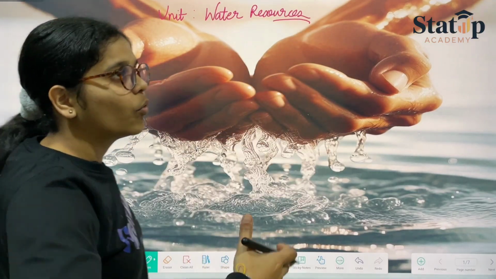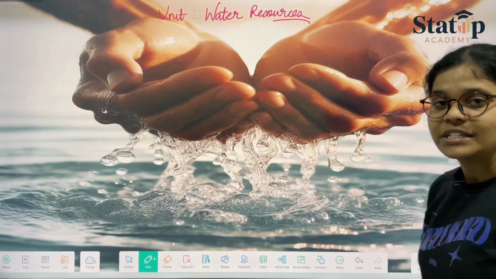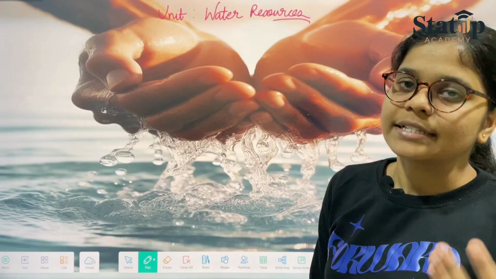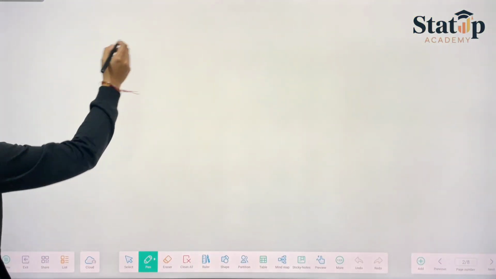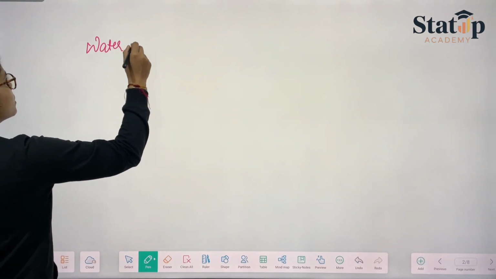When we say water and its resources, water is something natural, coming from nature itself. Therefore, when we talk about its resources, they are mostly termed natural, though we get some water after storage from artificial sources as well. But when we talk about water resources, we will always say that water is a natural source. So, in order to define the term, we can say water resources